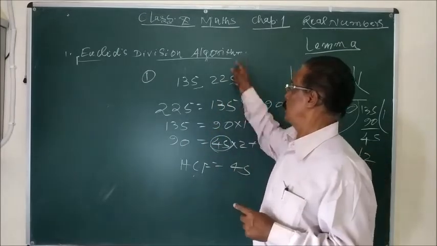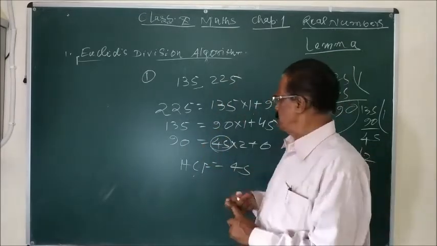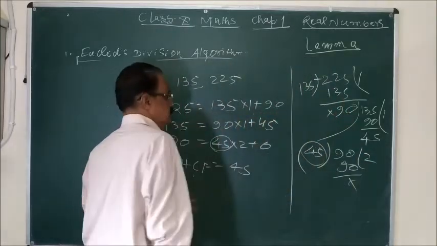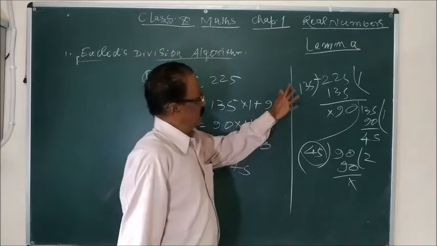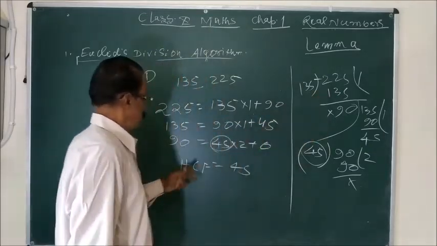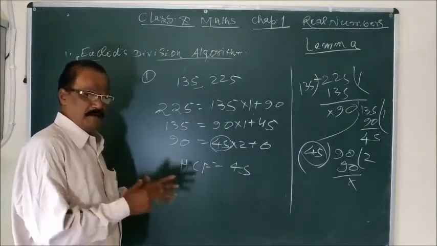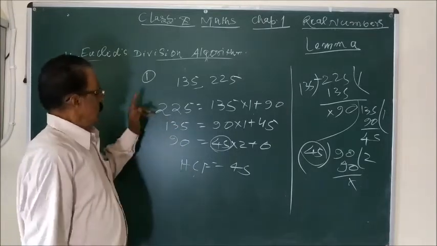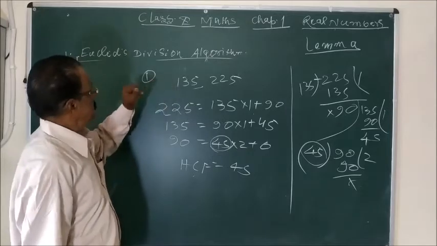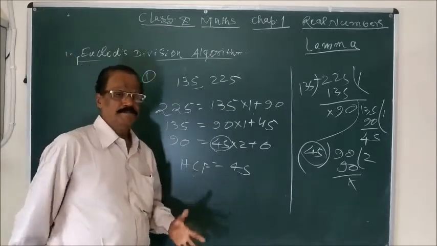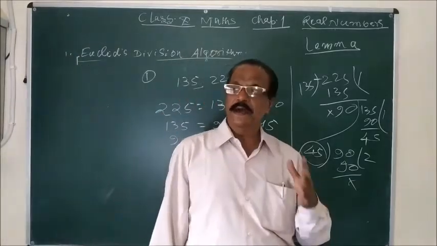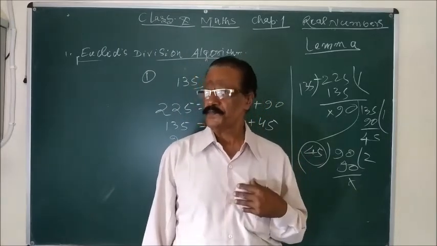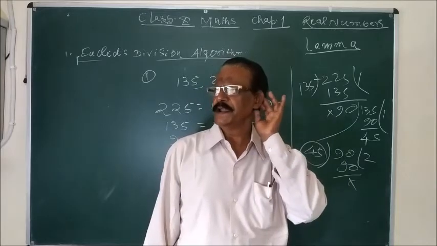lemma and algorithm, and you can do the number here, and that's the only difference in the way of writing, but the whole process is nearly same. So I repeat whatever I have explained. Euclid division algorithm. Euclid, father of geometry, known, a very prominent mathematician, you can say.